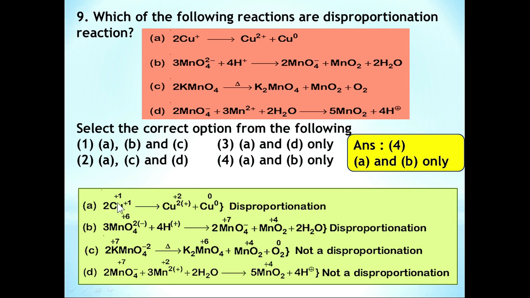You can see the oxidation state of Cu+1 goes to Cu+2 and Cu with 0 oxidation state, and here Mn+6 is converted into Mn+7 and Mn+4. So these two reactions are disproportionation reactions.